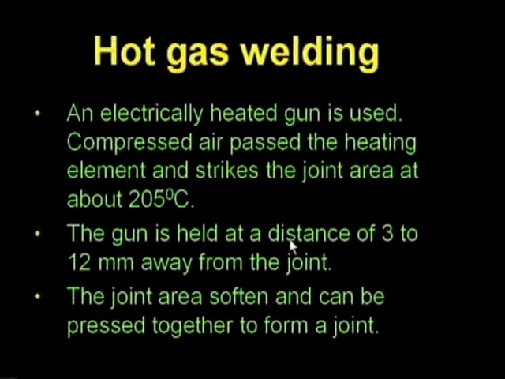After it softens, we apply pressure, retain it for a certain time, and it cools, then it welds. This is how thermal hot gas welding takes place.